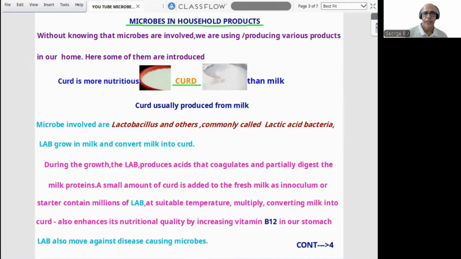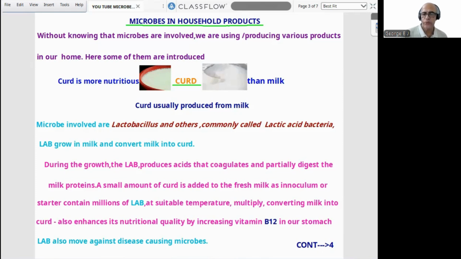It is concerned with the famous bacterium Lactobacillus and a few more. Mainly Lactobacillus, commonly called lactic acid bacteria, short form LAB, grows in milk and converts milk into curd. During the growth, LAB produces acids that coagulate and partially digest the milk protein.